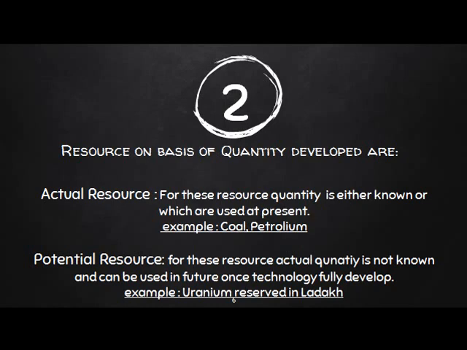Scientists know the quantity of coal and petroleum available on the earth, so it comes into actual resources. The other is potential resources. For these, the actual quantity is not known, and they can be used in the future once technology is fully developed. For example, uranium reserves in Ladakh.